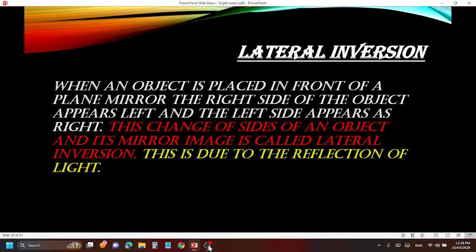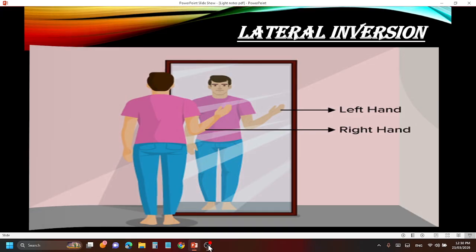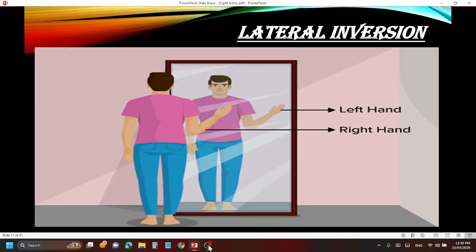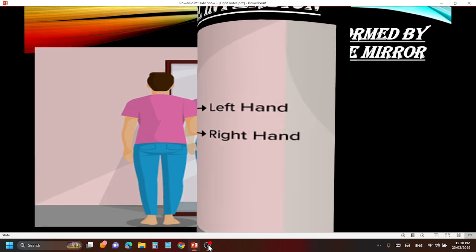Simple. The scientists and physicists who have given this name, they just want to confuse you. They could have given simple, easy terms, but they want to trap you in their words, so they have given these many terms. Right side becomes left, left becomes right in the mirror. This is called lateral inversion. Simple. Let us move to next. This is the image. If you see lateral inversion, a person is lifting his right hand in front of the mirror, but in the image the left hand appears. So this is due to lateral inversion.